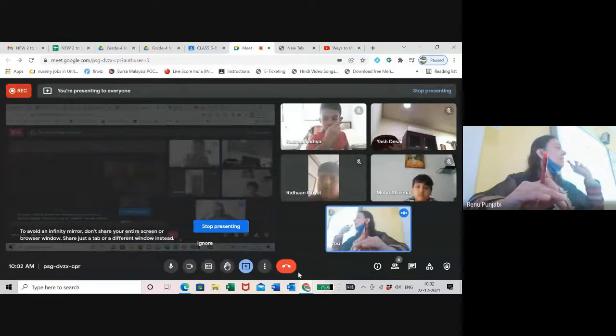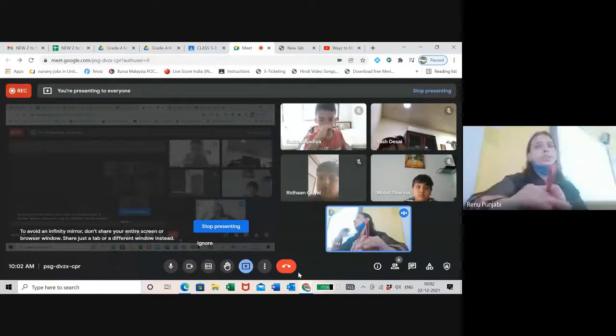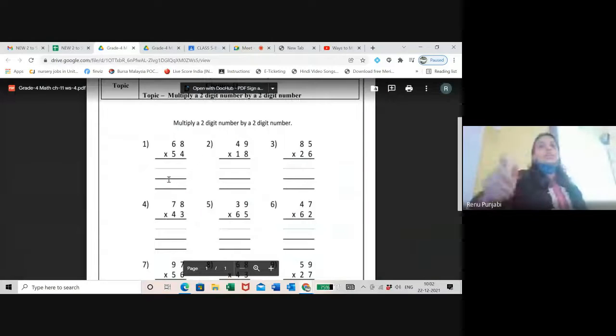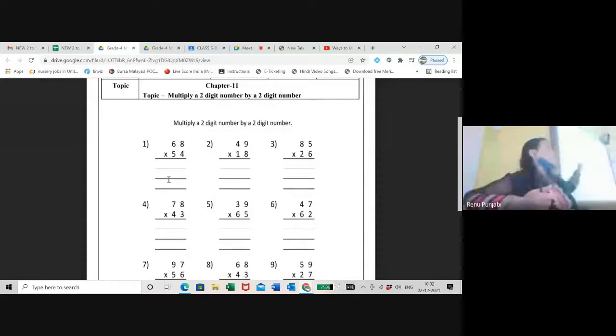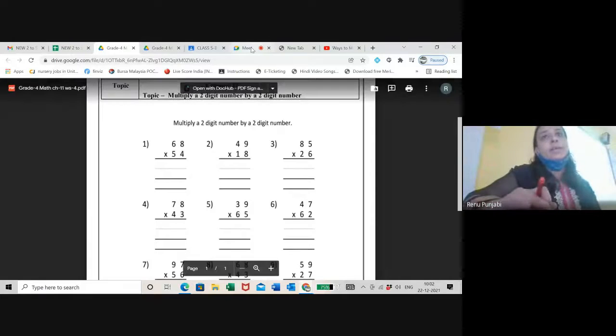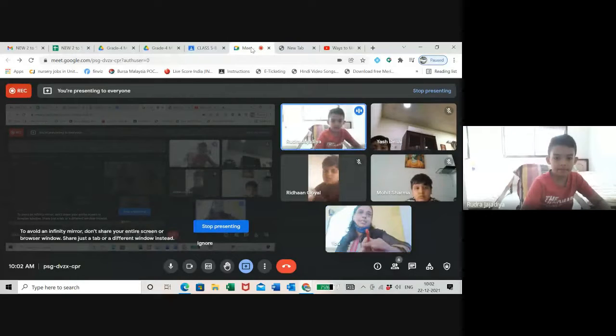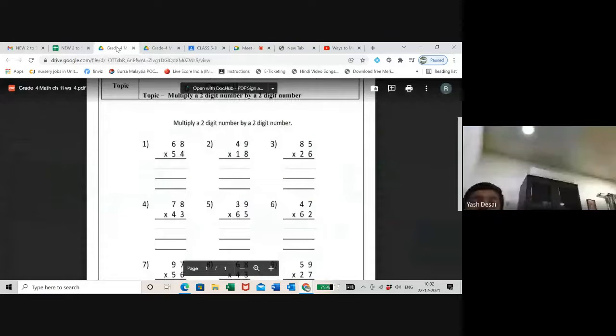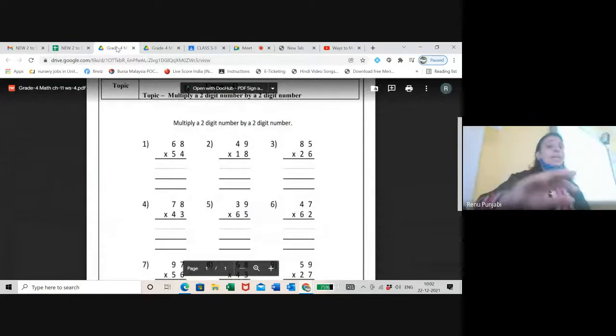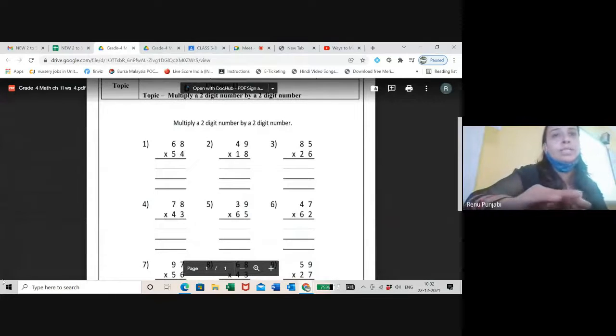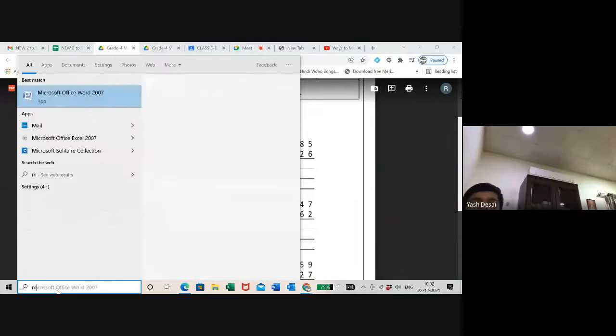Column method is the square method only. You make rows and columns. Do it, don't do it with the normal way it is showing here. Do it with the column method. Students, am I audible and clear with you what you are going to do in this? Yes, ma'am. Can I do one sum for you on the screen? 68 and 54.